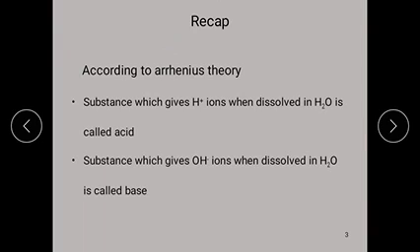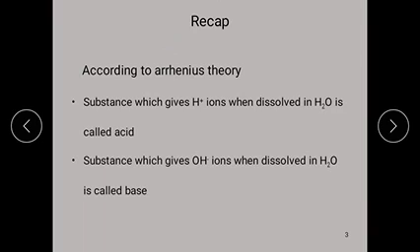The substance which produces OH minus ion in aqueous solution is called a base. And the substance which can give neither H plus nor OH minus ion in aqueous solution is called a salt.